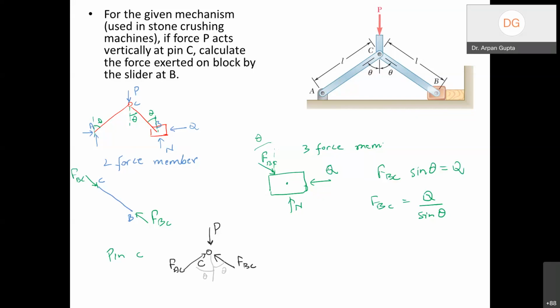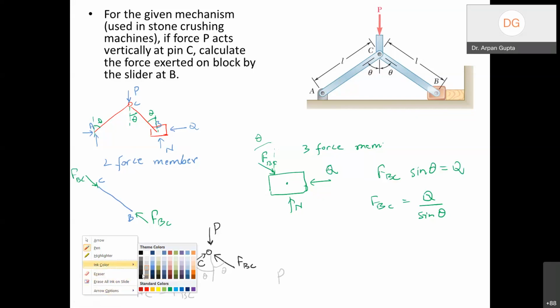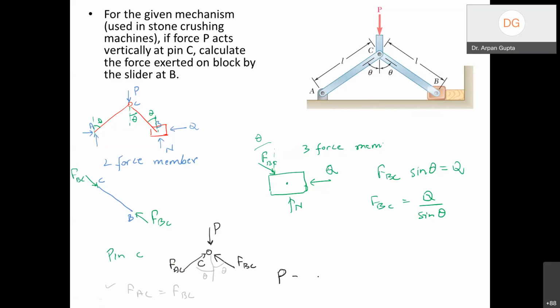So from here I can say that FBC sine theta should be equal to FAC sine theta, and therefore FAC will be equal to FBC. That is one equation from the horizontal component. From the vertical component, I can say that P should be equal to FBC cos theta times 2, right?